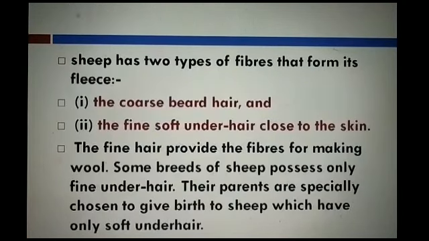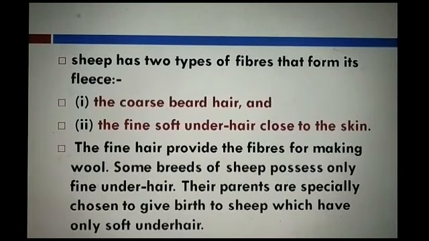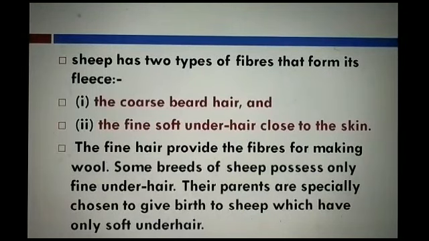And like us, sheep has two types of fiber that form its fleece. The first one is the coarse beard hair and the second is the fine soft under hair close to the skin. It is very important, student, that sheep has two types of fiber that form its fleece. Student, the fine hair provides the fiber for making wool.